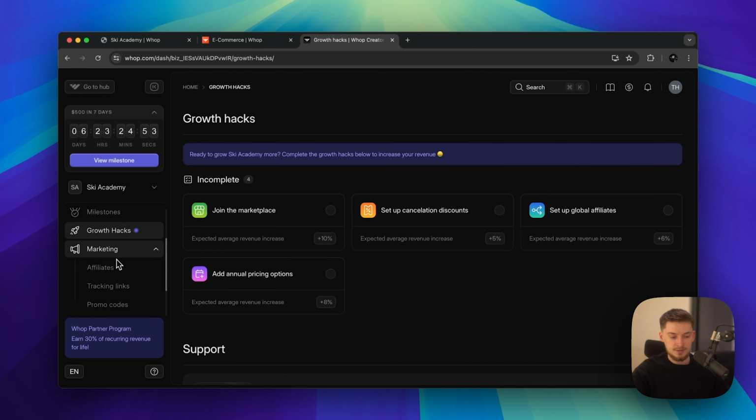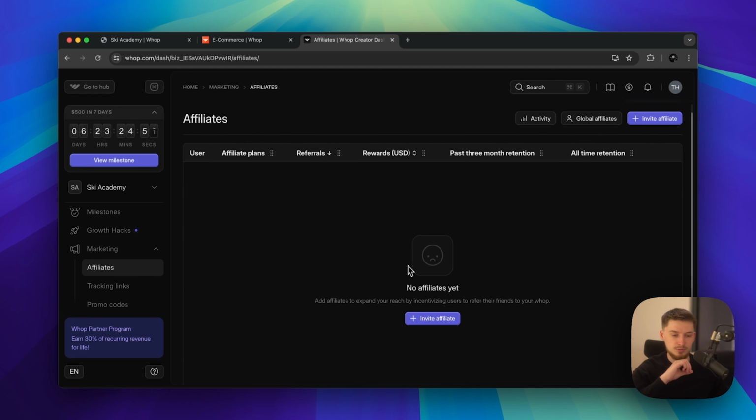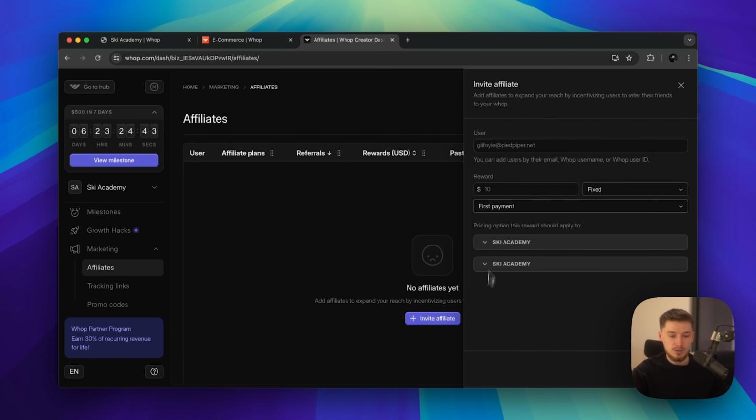Now, going over to the marketing section, if we go to affiliates, this is a really, really cool option that incentivizes people to go ahead and sell your Whop. So if you click invite affiliate, you can invite someone who will be your affiliate, and then you can give them a reward for bringing people into your program. Let's say you wanted to select the $497 option, or even just the free one. For example, if you wanted free leads, you could incentivize someone by giving them a couple dollars per time they bring someone into the free access, if you really wanted to do that.